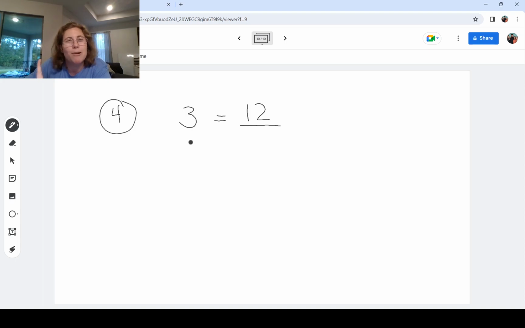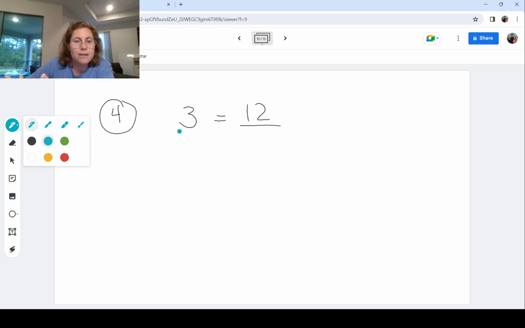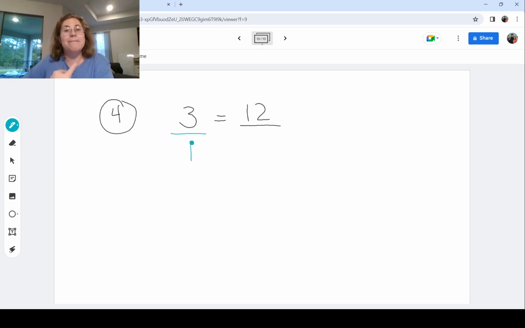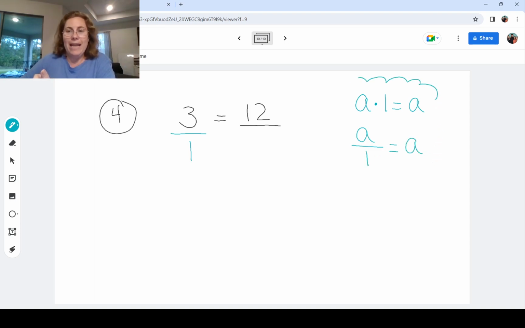Remember when I mumbled under my breath about that A can't equal 0 business? There is never 0 in the bottom, okay? We always have our nice whole numbers divided by 1. It is implied because anything divided by 1 is still the same thing. Very similar to our rule of anything times 1 equals that same thing, right? Anything divided by 1 equals that same thing. These are handy properties to keep in mind, okay? And that's because 1 times anything is the same thing, and commutative law is working out here too.